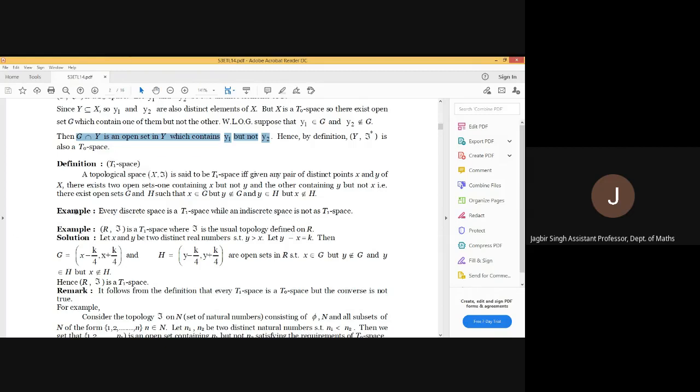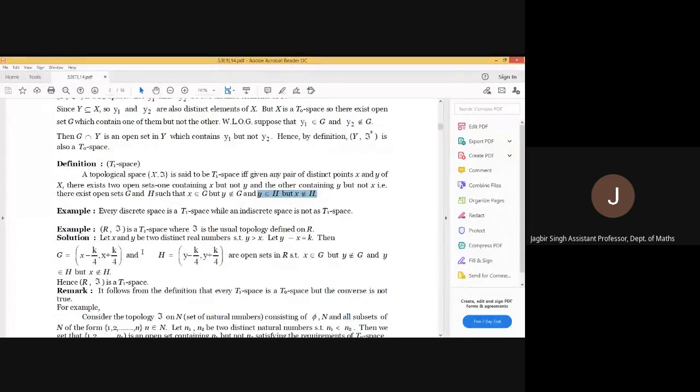So there will exist two distinct open sets G and H such that x belongs to G but y does not belong to G, and y belongs to H but x does not belong to H. Like the T0 space, every discrete topological space is T1 but an indiscrete space is not T1.